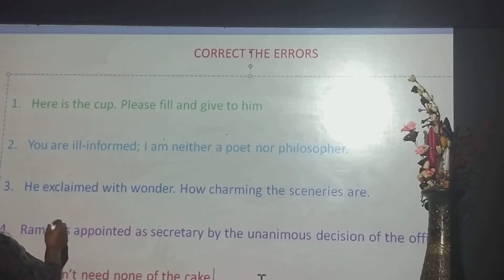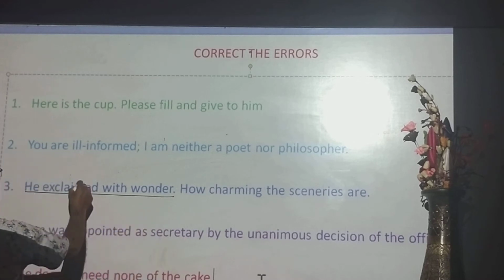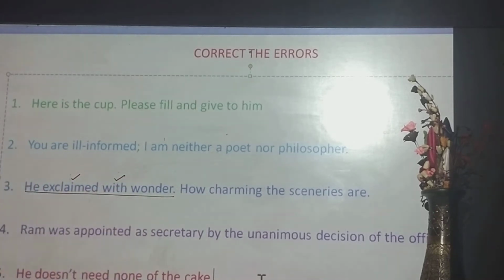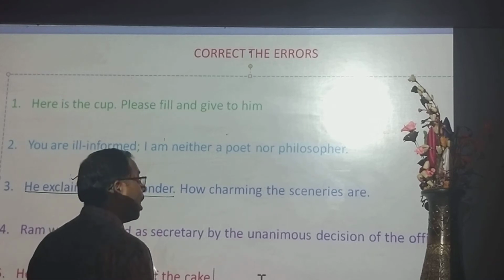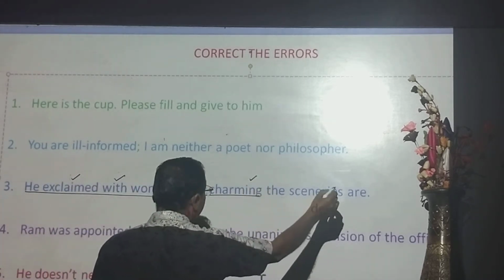He exclaimed is a sentence, exclaimed takes the preposition with, and wonder is a noun. This sentence is complete, there is no mistake. How charming the sceneries are.